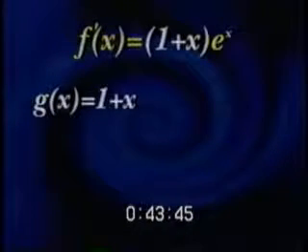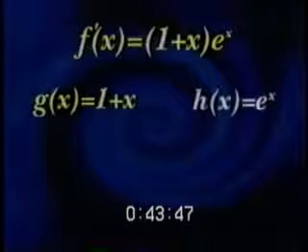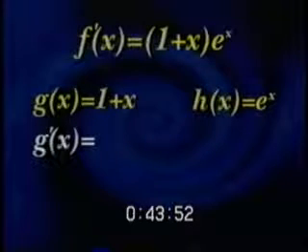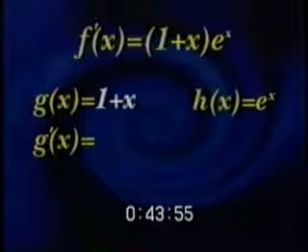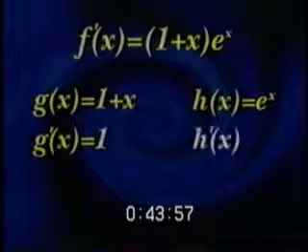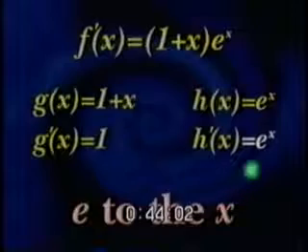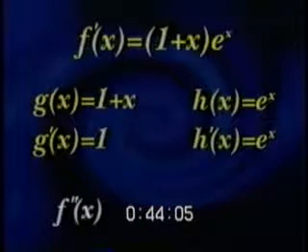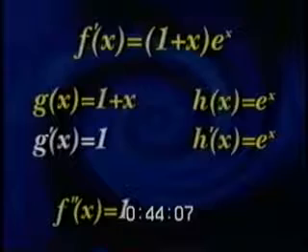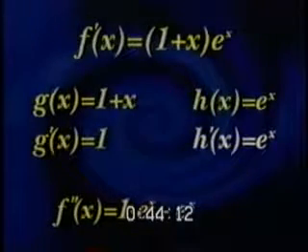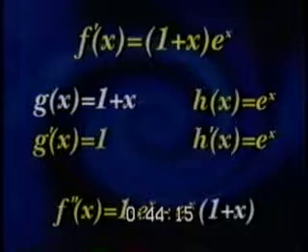When finding the derivative of f prime of x equals the quantity 1 plus x times e to the x, g of x is 1 plus x, and h of x is e to the x. So, g prime of x is then the derivative of 1 plus x, or, using the power rule, 1. And our h prime of x is the derivative of e to the x, which is, say it with me, e to the x. So, f double prime of x equals the derivative of the first, which is 1, times the second, or e to the x, plus the derivative of the second, which is e to the x, times the first, or 1 plus x.